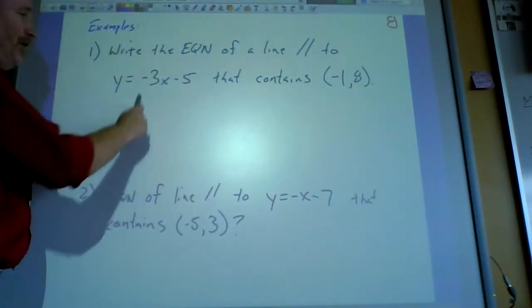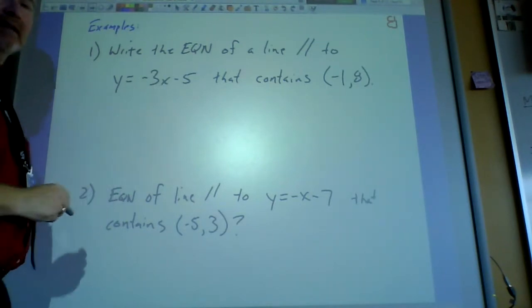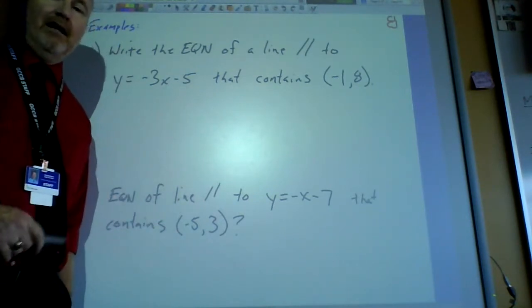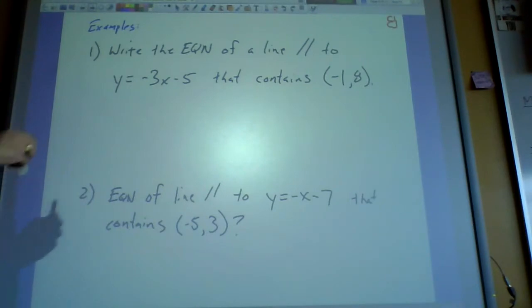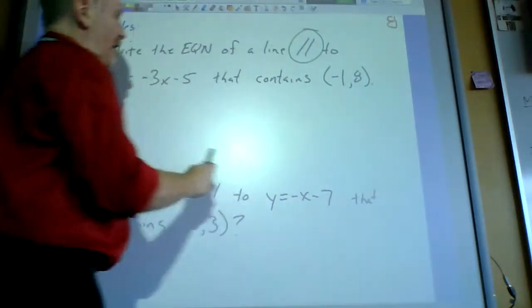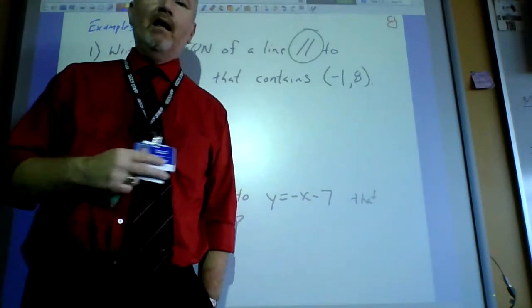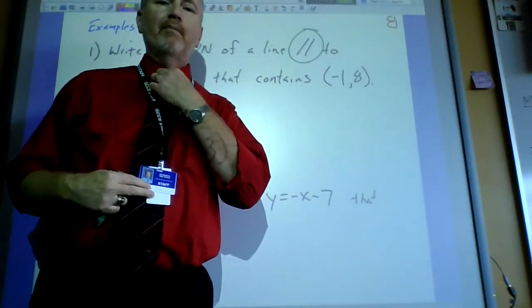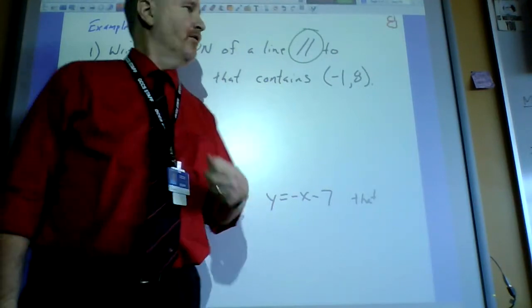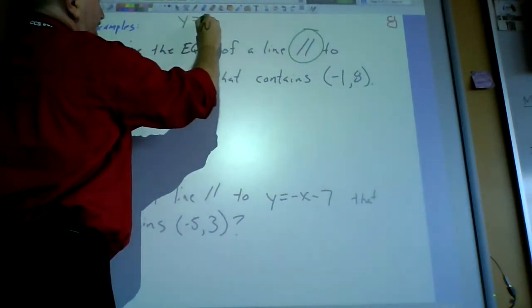If I said just be parallel to him, it would be super easy, right? You would just say, hey, if I want to be parallel to him, I just need the same slope. So anything that has a -3x would be parallel to him. I just would make sure I didn't use -5 on the end. Any other number would work. But they want to be a little more specific than that. They want to be parallel to him, but they also want to go through this point. So how do you do that, Mr. Metcalf? Well, they want an equation of a line, and an equation of a line has 2 juicy ingredients. We're going to use our old best friend, y equals mx plus b.